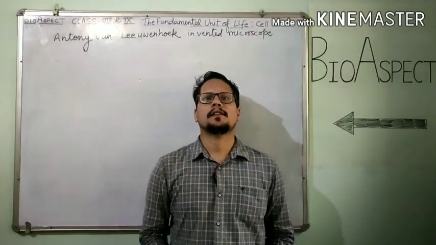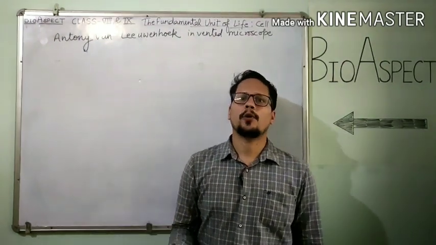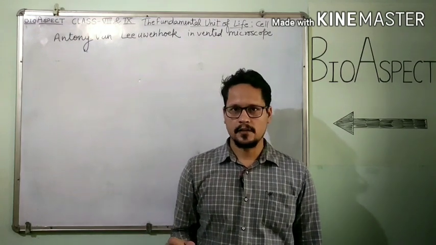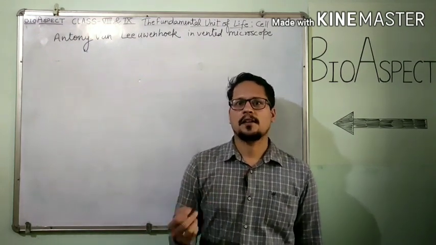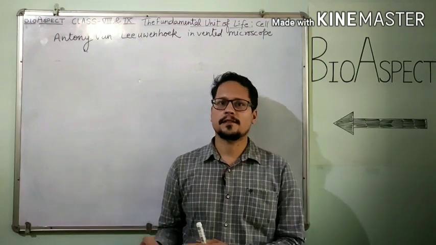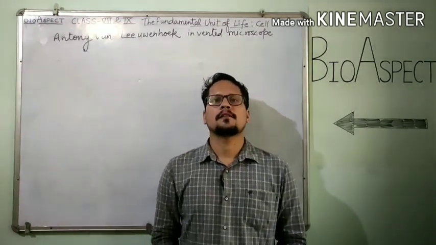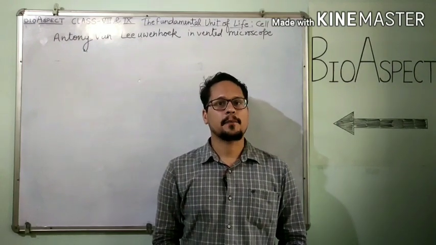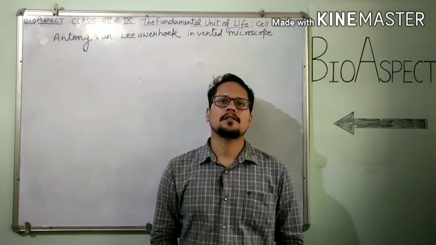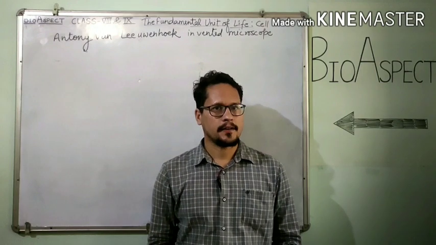But in the modern cell theory, there are also 2 points which must be included here. Number 4th point. I am saying number 4th point because these 3 points are also included there. Number 4th point is that cells have hereditary material which is transferred from one generation to the next.